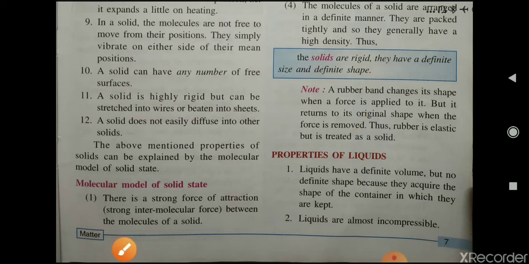Now the next one is a solid does not easily diffuse into other solids, meaning you cannot diffuse two solids with each other, they cannot mix with each other. Now, the above mentioned properties of solids can be explained by the molecular model of the solid state. These properties will be more clear with the help of this molecular model of solid state.